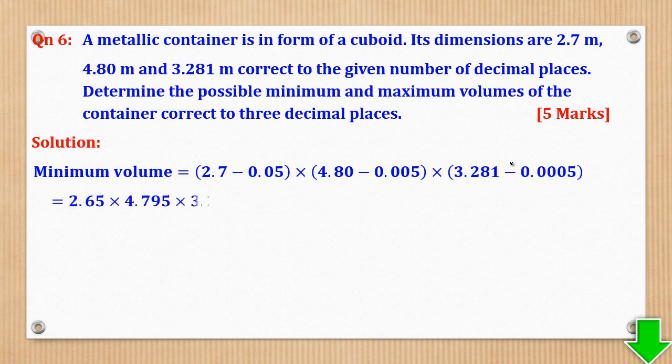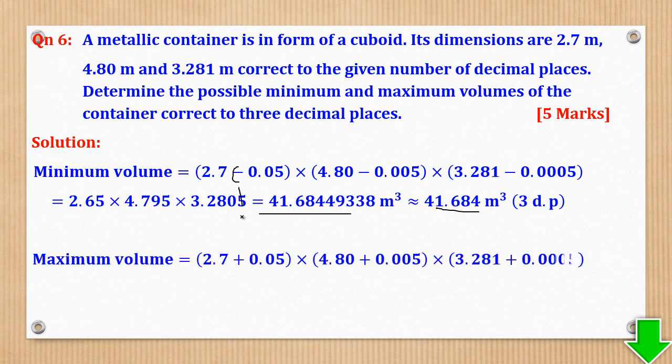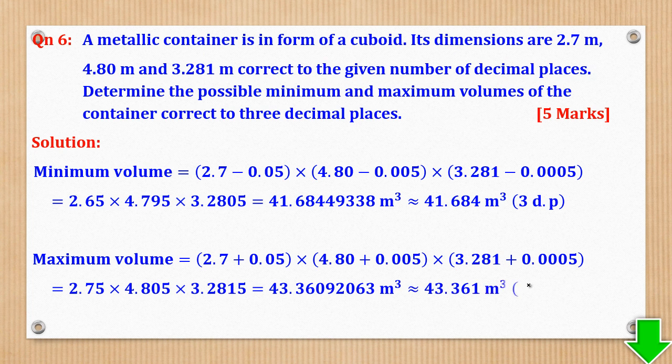Then use a calculator to come up with that value. So you first write when there are many decimal places, then you show us how you round it off. Then maximizing, you add. There should be plus here, maximum, maximum, maximum. Then you can use a calculator. And remember to round off to the required accuracy.